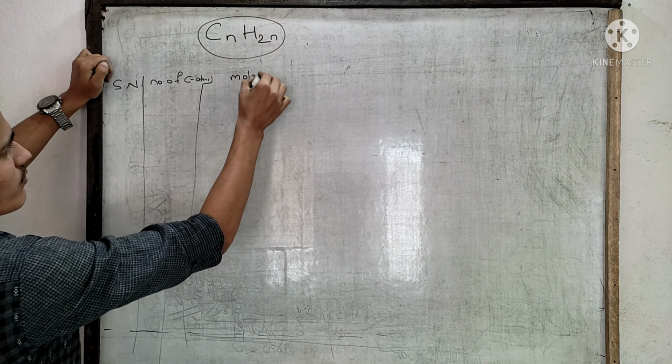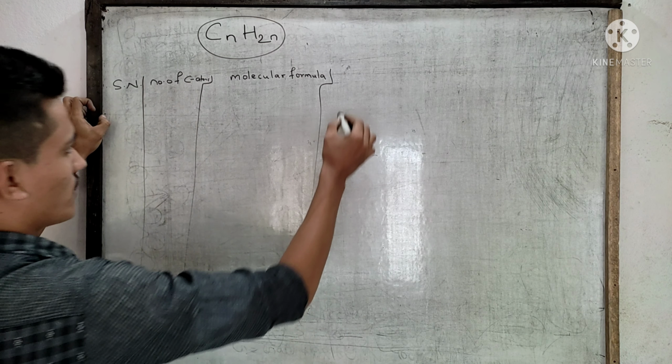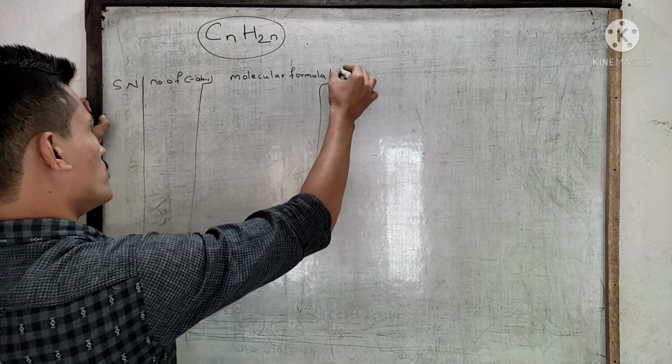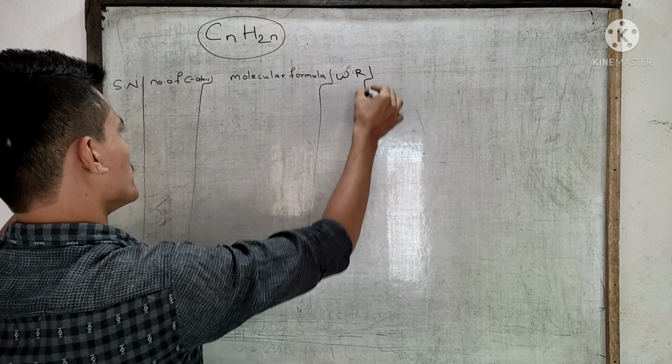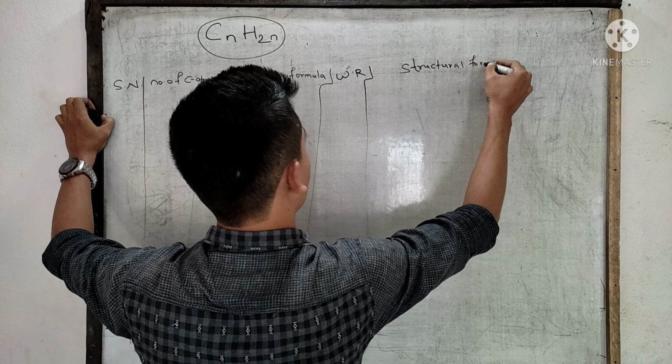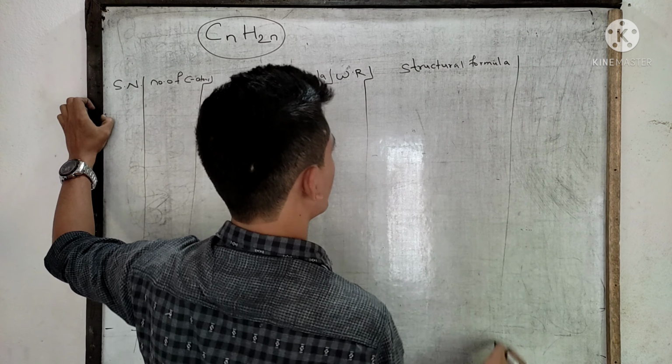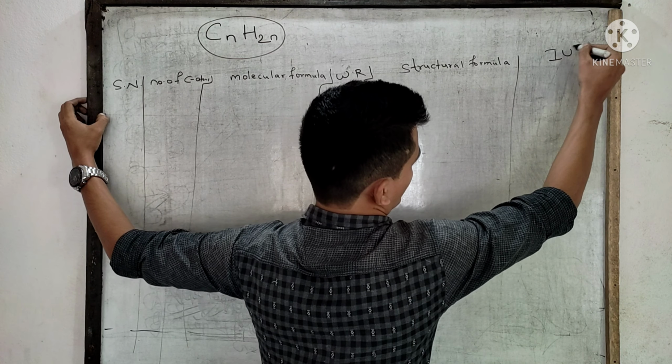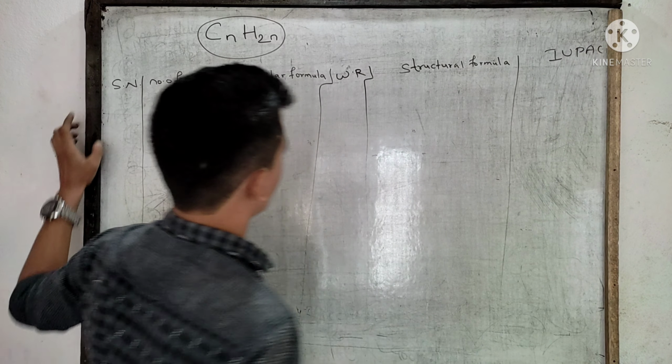Molecular formula will be this, and then what will be the word root, and then structural formula, and next IUPAC naming.